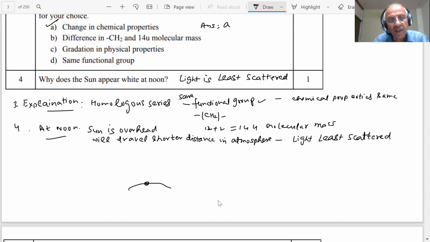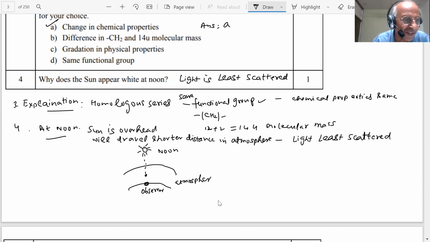For example, this is the observer, student. Here is our atmosphere. And this is the sun at noon. And this is the shortest distance. This is traveling the shortest distance through our atmosphere. At noon, student, so least scattered. The blue light is least scattered during this period of time. So it will appear white.